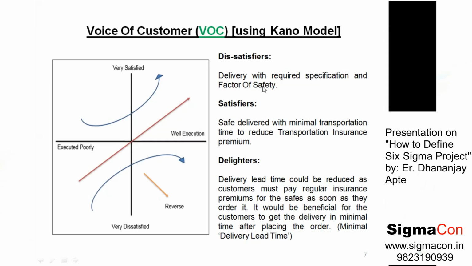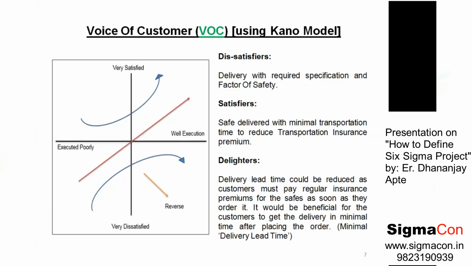Now, dissatisfier is a basic requirement. What was the requirement of a customer of this company? This company is supplying safes to different banks and different organizations. So this safe must carry a required factor of safety because it accommodates cash and ornaments. That was the basic requirement. What was the intermediate requirement? A minimum transportation time, because the transportation insurance premium is higher than other general premiums, so they were requiring minimum transportation time as an intermediate requirement.